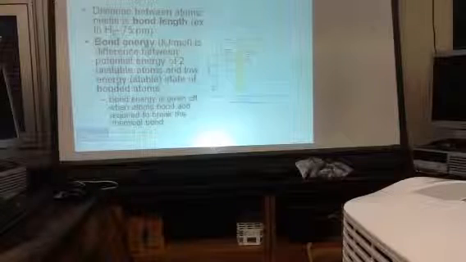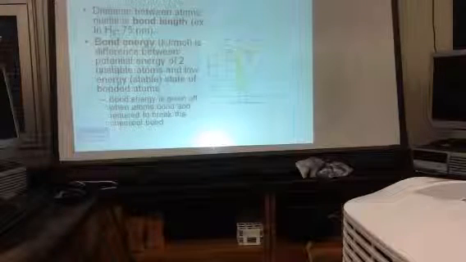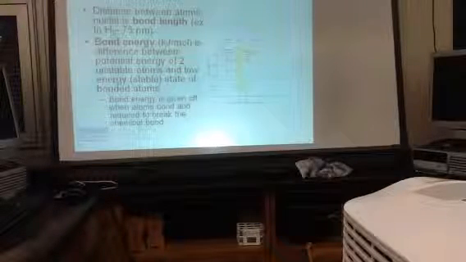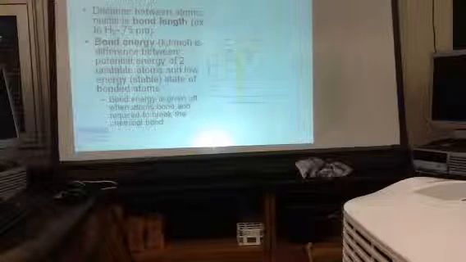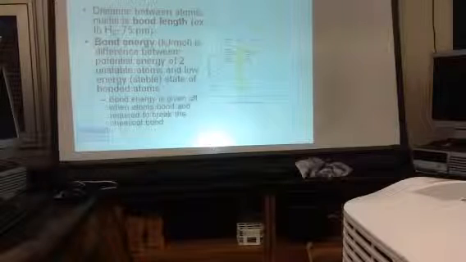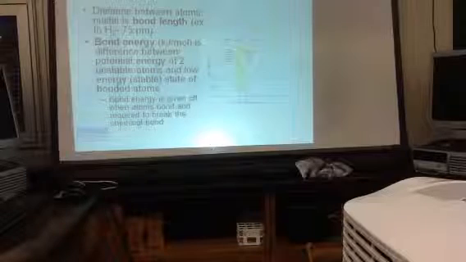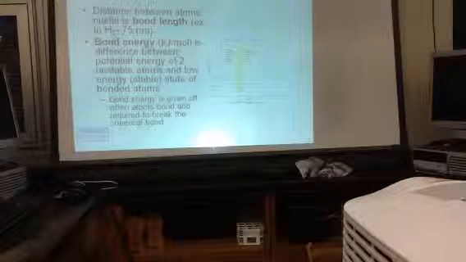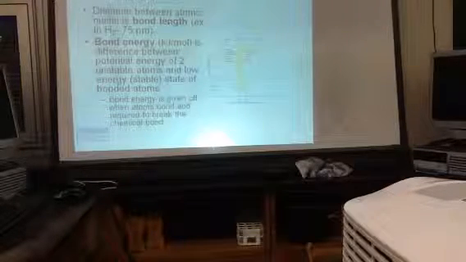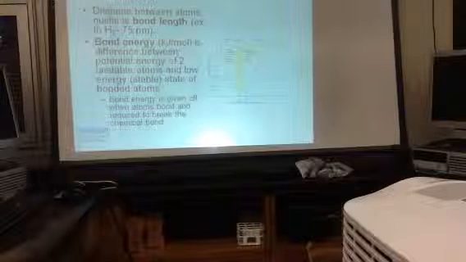The distance between those two atomic nuclei is the bond length. Now, we talked about a distance between atomic nuclei before. And what were we talking about in that case? Atomic radii. And in atomic radii, we were specifically talking about half of the distance between two identical atoms that were bonded together. Here we're talking about any atoms. And we're talking about the whole distance, not half of it. And that's the bond length.